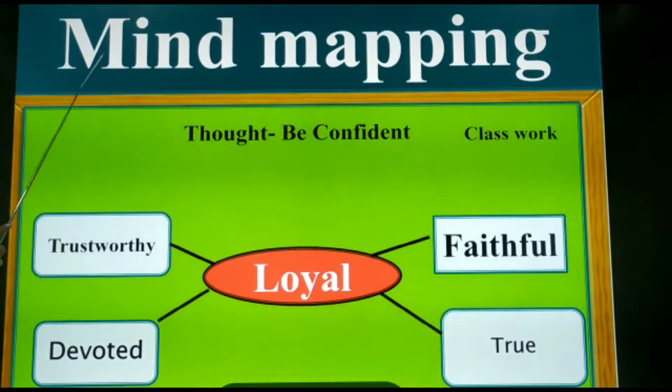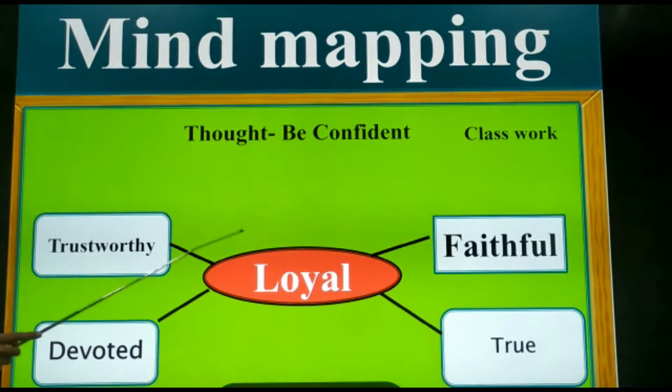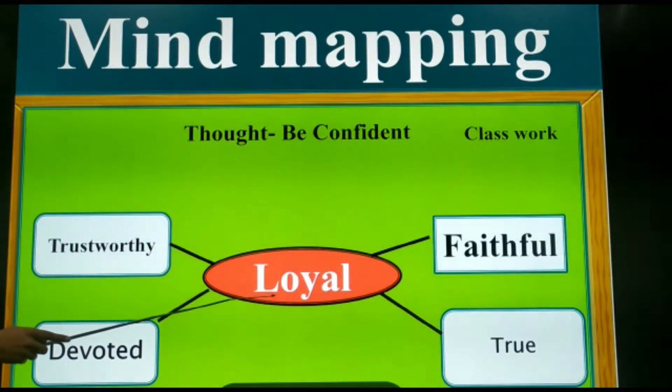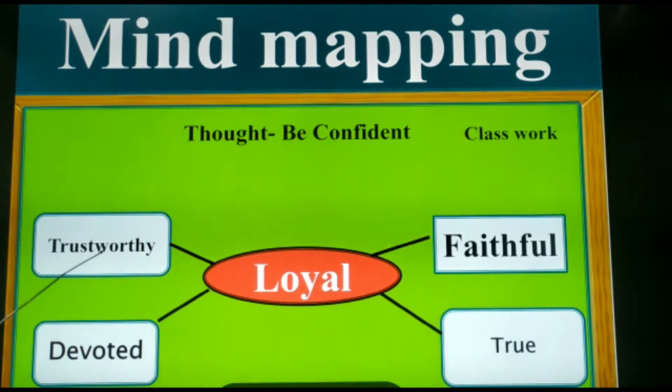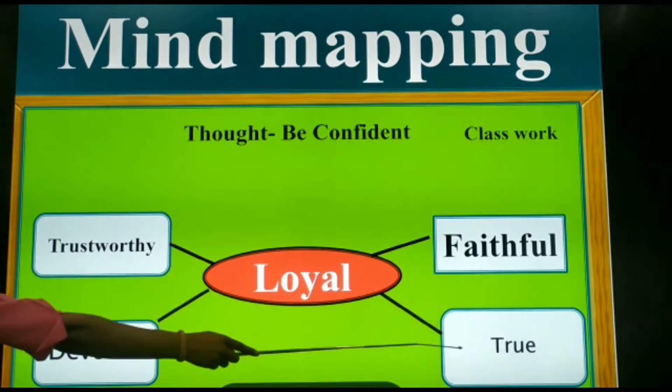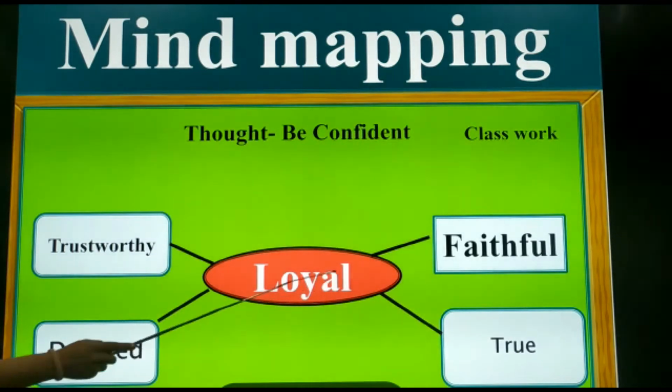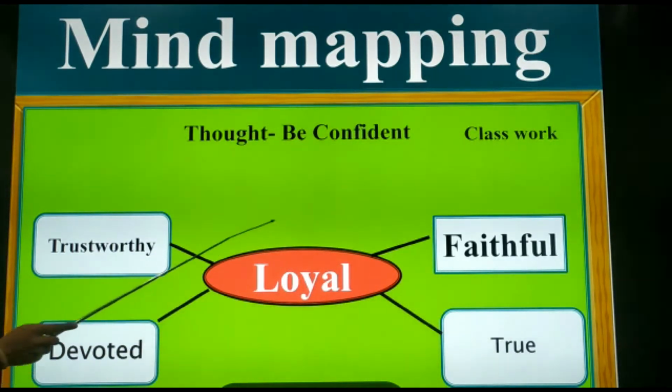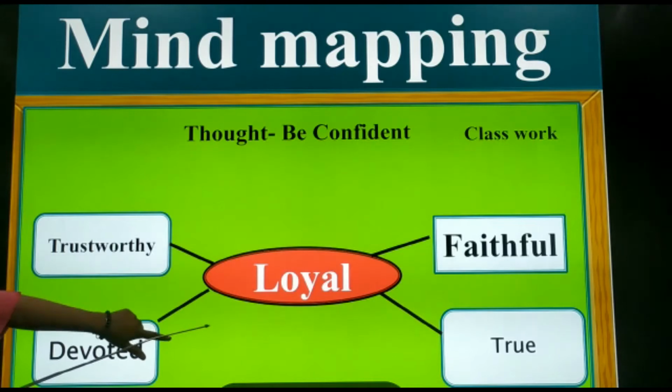So let's start with mind mapping now. Loyal. What is meaning of loyal? Loyal is someone who is trustworthy, devoted, faithful and true. So anyone who is loyal towards us has the following traits.